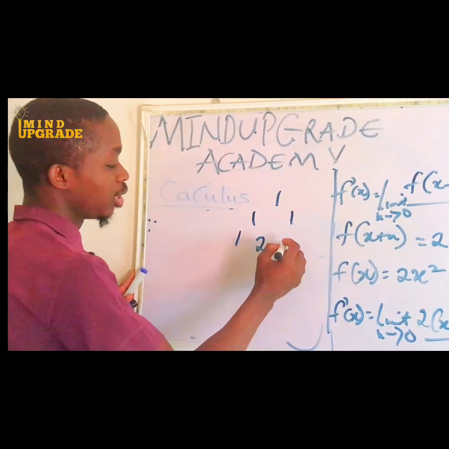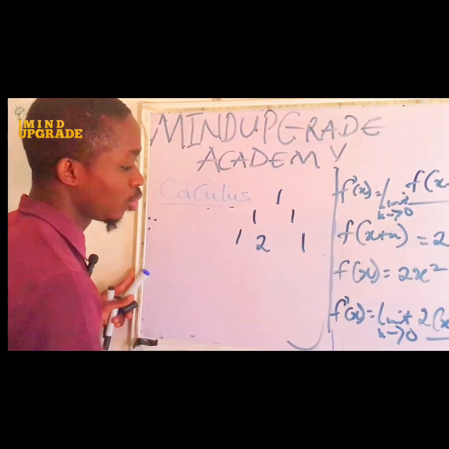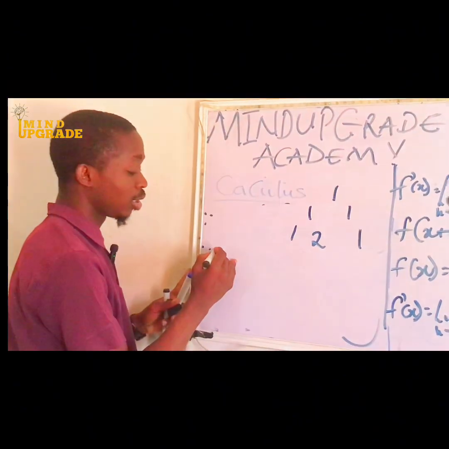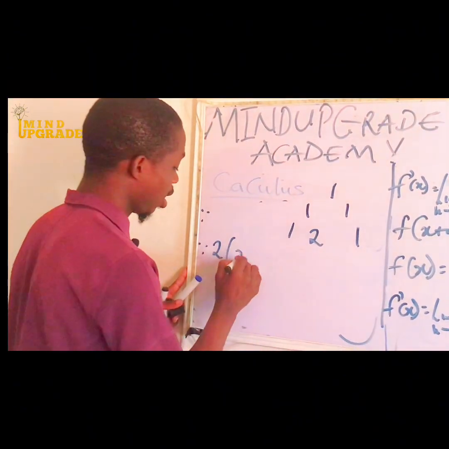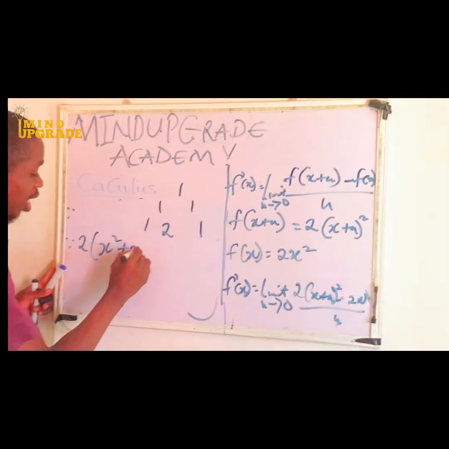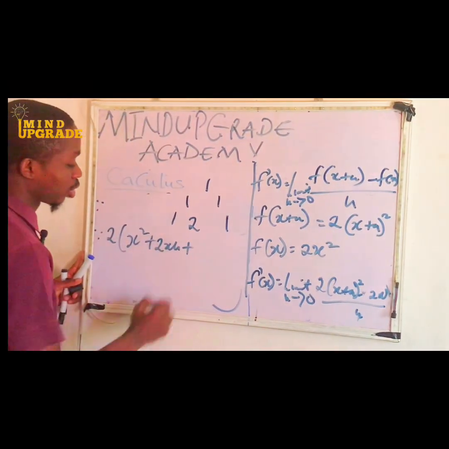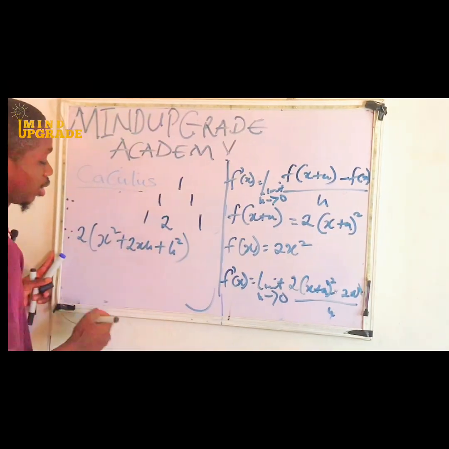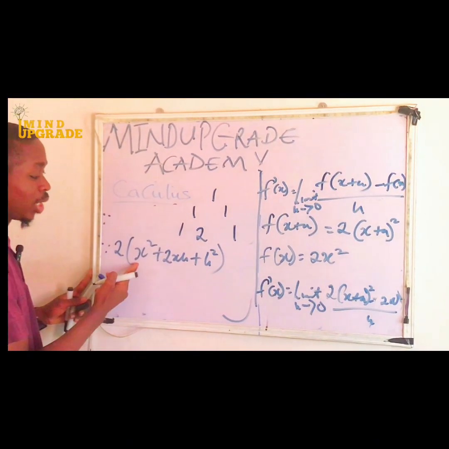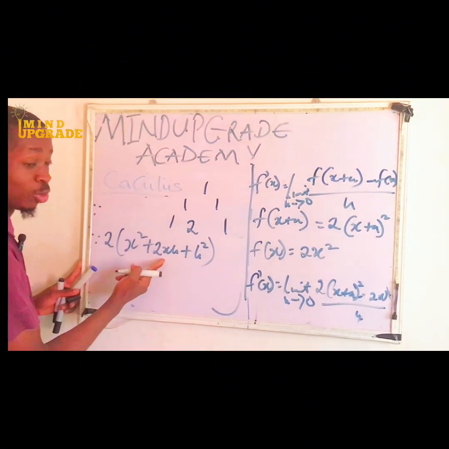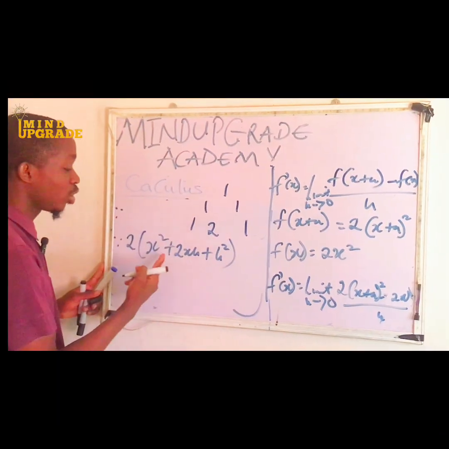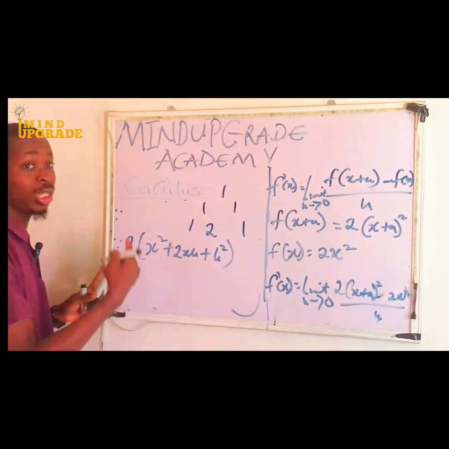Is it not true? Then 1. So if I have to expand that now, we're going to be having 2 open brackets here: x squared plus 2xh plus h squared. If you expand it, see now, the coefficient of the first variable will be 1, the coefficient of the second variable will be 2, and the coefficient of the last variable will be 1. Now, you understand binomial expansion.